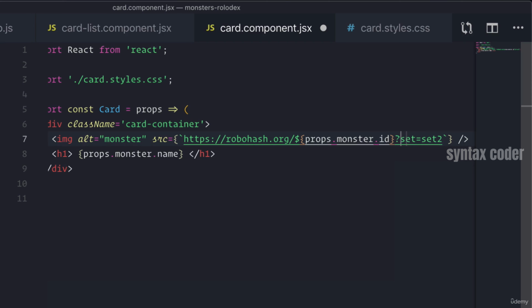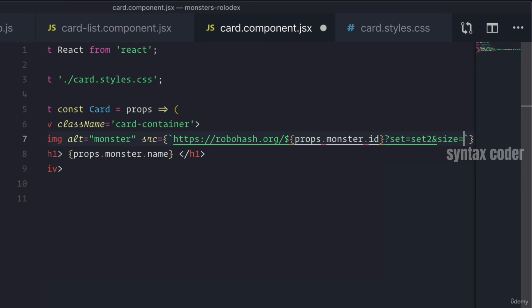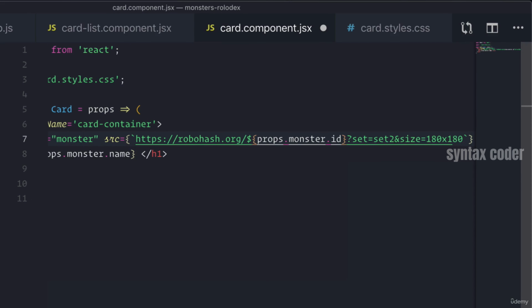So with this parameter, I'm essentially saying to use this set of images. And it's all on the website. You can see what other parameters you can add. But another great one we can add is size. So if we add an ampersand, we can say size equals, and I want to do 180 by 180.